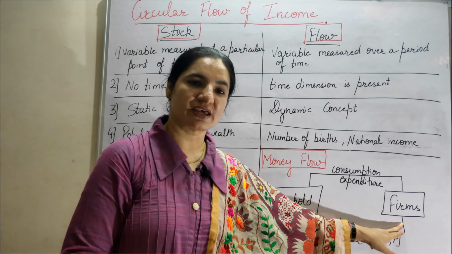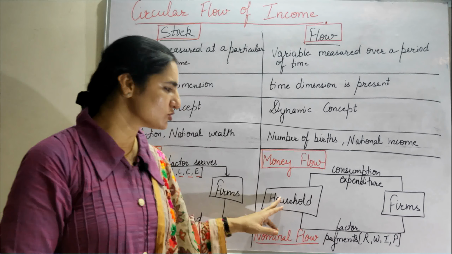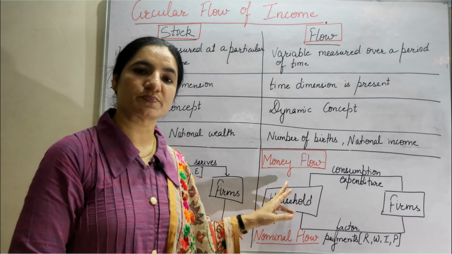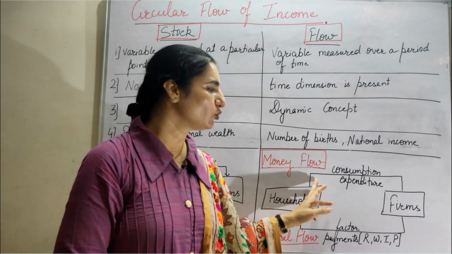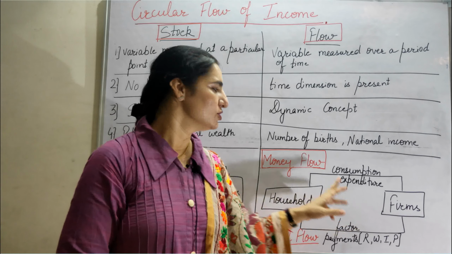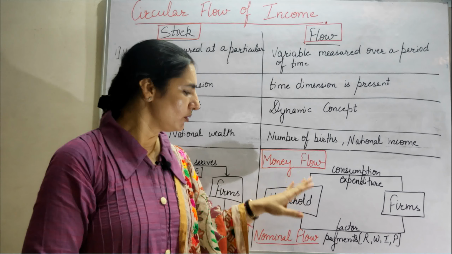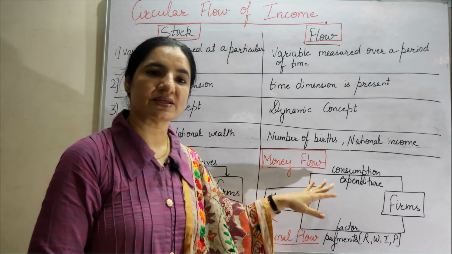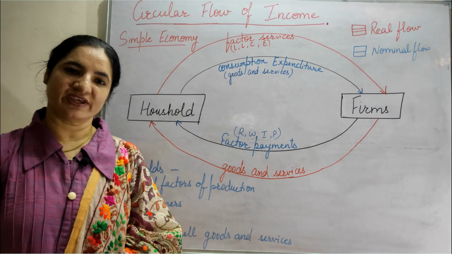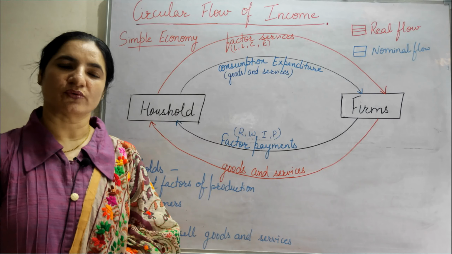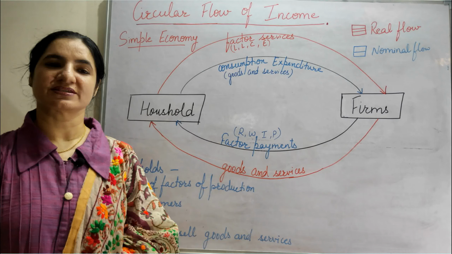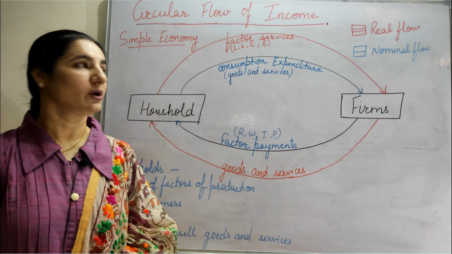When firms give these factor payments to household, in return household buy the goods and services produced by these firms through consumption expenditure, that is by spending the money. So this is called money flow or the nominal flow, where there is flow of money from one sector to another sector. So we have learned there are two flows, real flow and money flow. These two flows should be studied in an integrated way now.